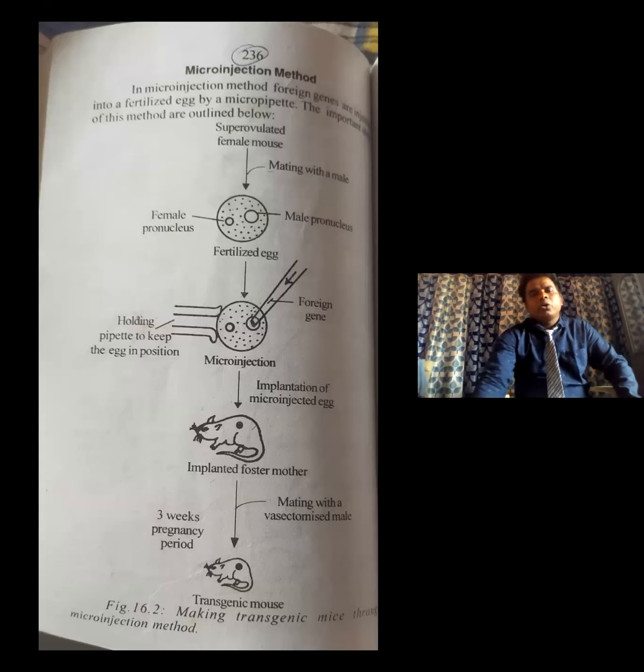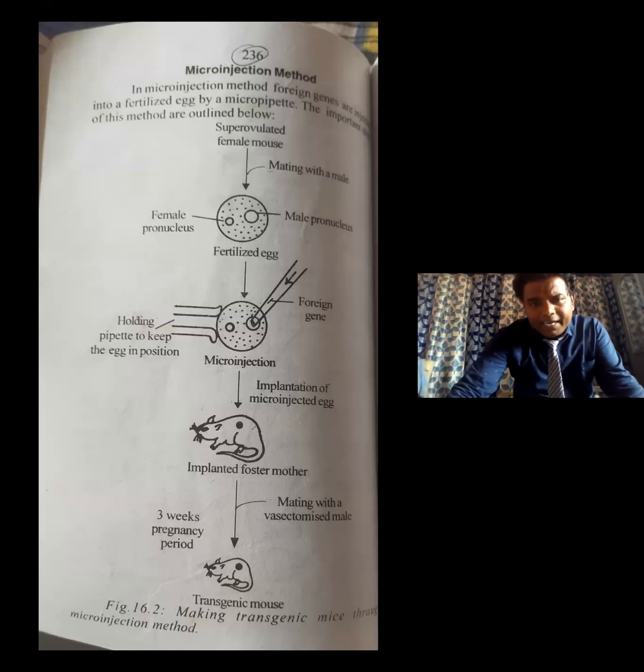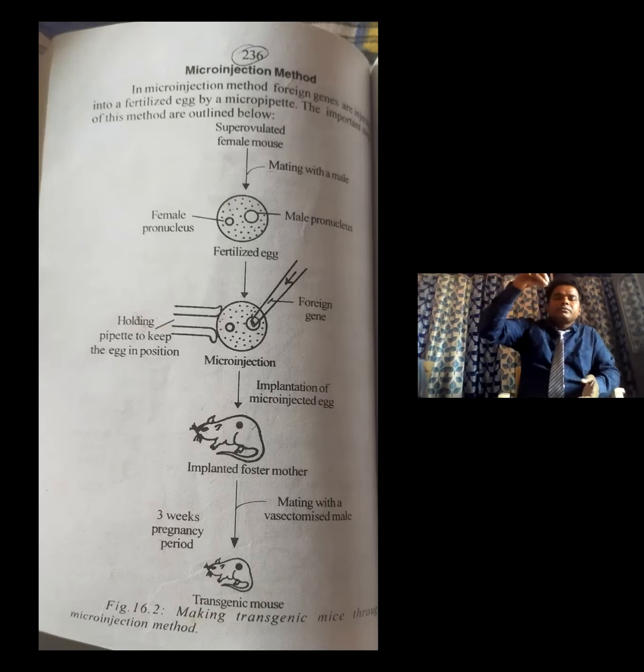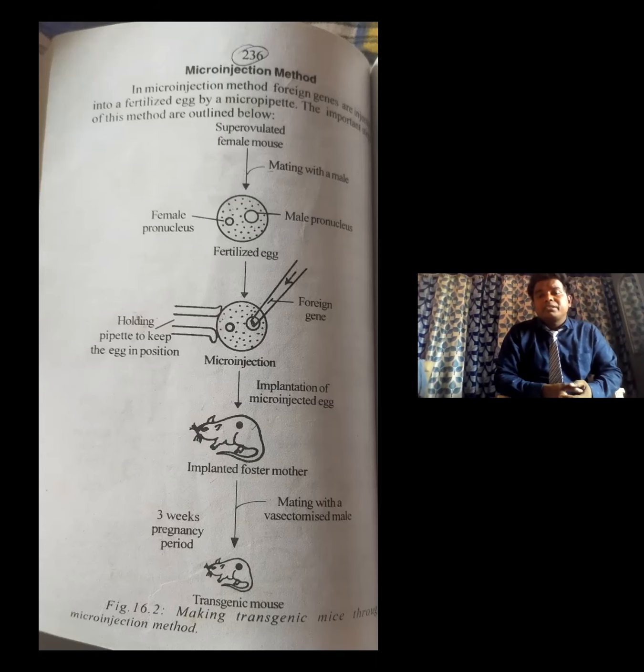This is called microinjection. The egg is injected by using a micropipette. And this injected egg is developed in the uterus of the mouse. So the microinjected eggs are collected and implanted into a foster mother. Foster mother is nothing but a surrogate mother.